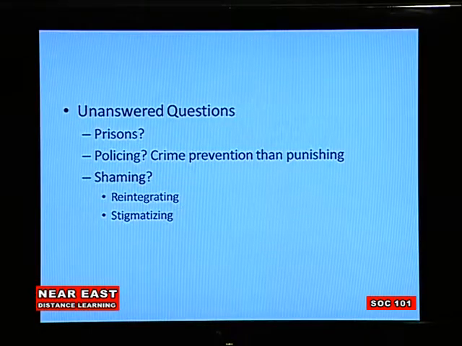We also have the unanswered questions about deviancy and crime. Okay, we have criminals, and they can be a danger to society, such as murderers or rapists. But is the prison system effective enough for handling these situations? Now, one problem with prisons is that you basically put that person with people who committed the same crime or who have the same mentality.